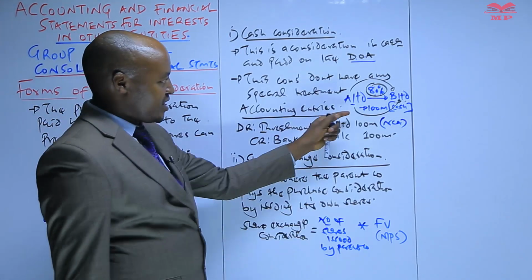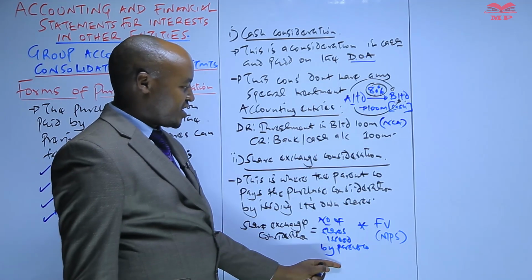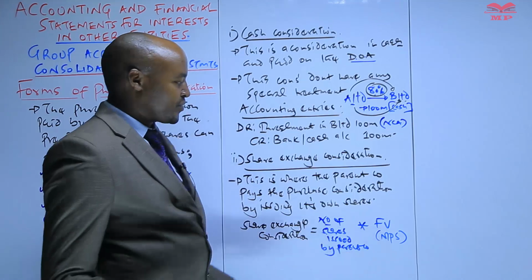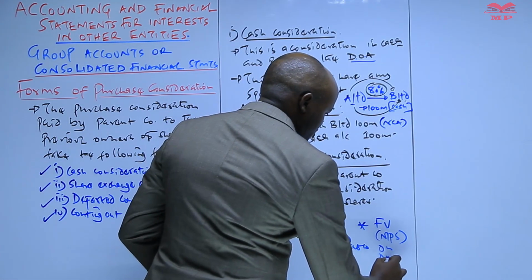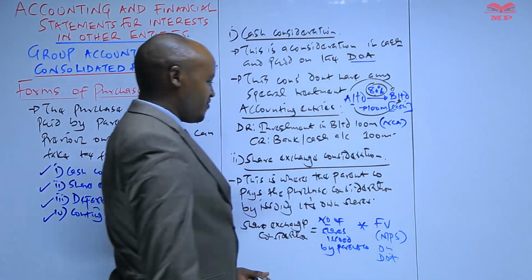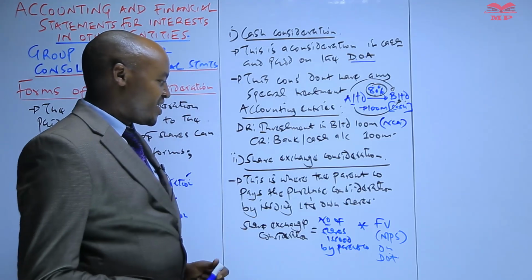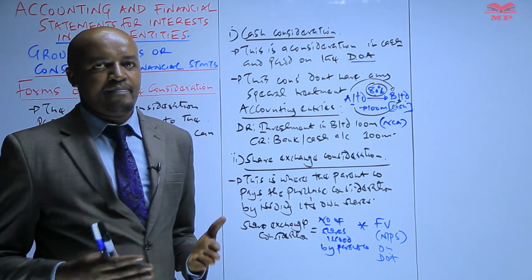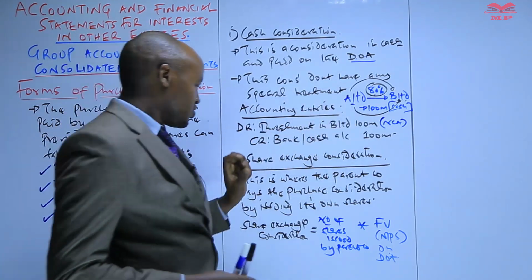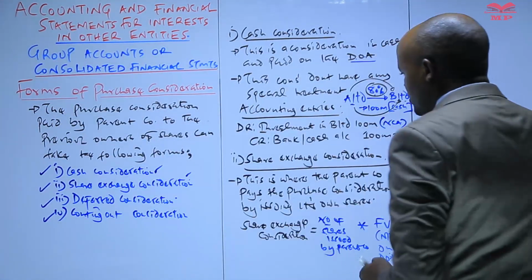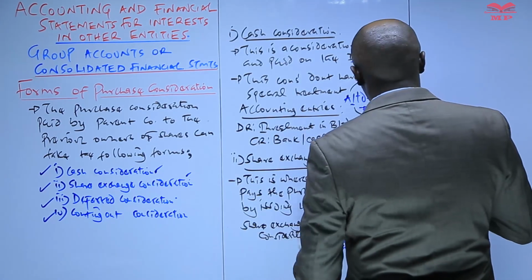Determine how many shares were issued by the parent company to pay the purchase consideration. Once you have determined those shares, multiply them with their fair value, or basically their market price, on the date of acquisition. Then once you have determined that purchase consideration, in most cases the parent company will not have accounted for the shares which were issued. So how should the parent company account for these shares issued to pay the purchase consideration?